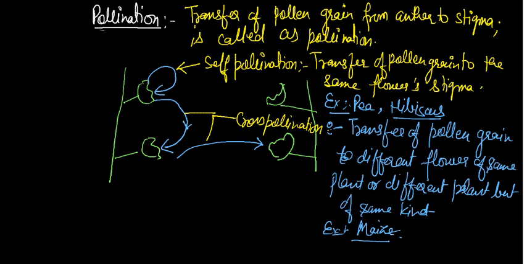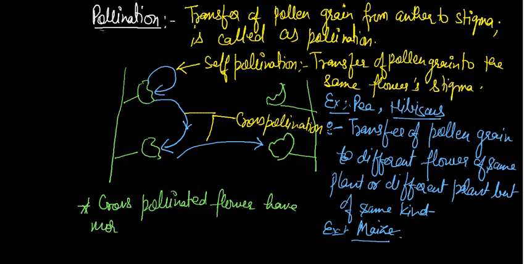The answer is: cross-pollinated flowers have more fragrance and are more attractive.